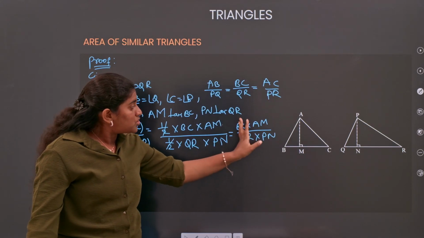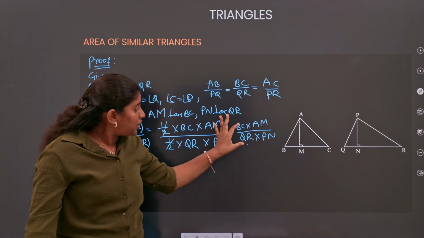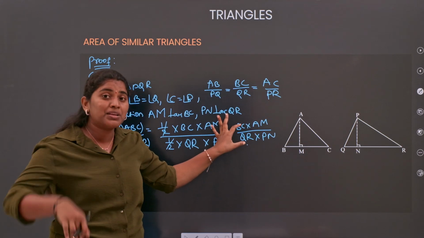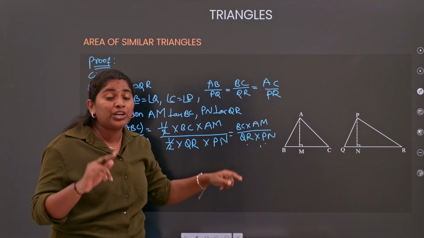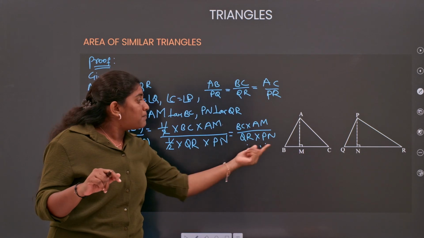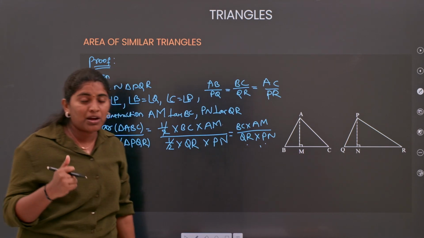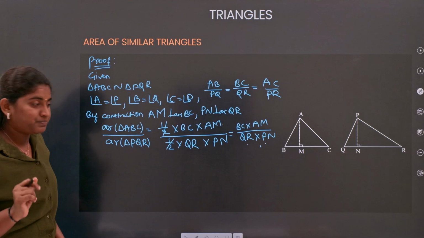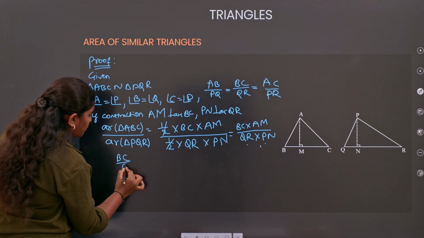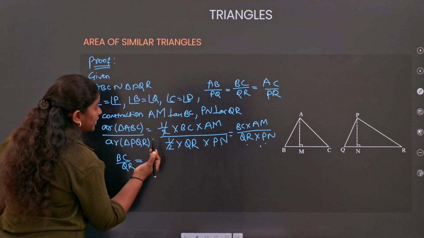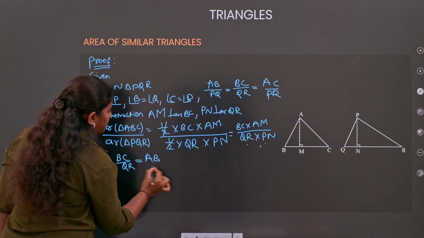In order to get the square, you need to multiply BC by QR with BC by QR. It means the AM by PN ratio you need to get as BC by QR. Clear about this? Any doubt for anyone? Now, what I am doing here is taking BC by QR equal to AB by PQ.